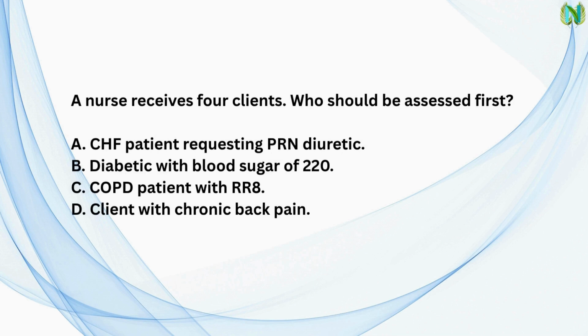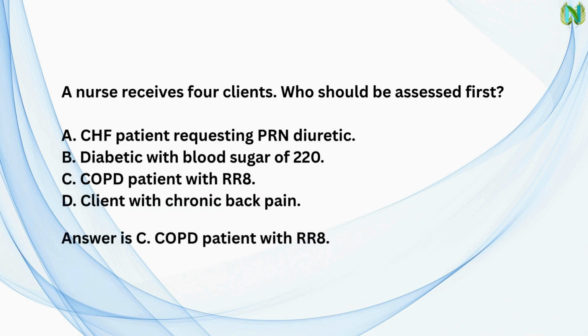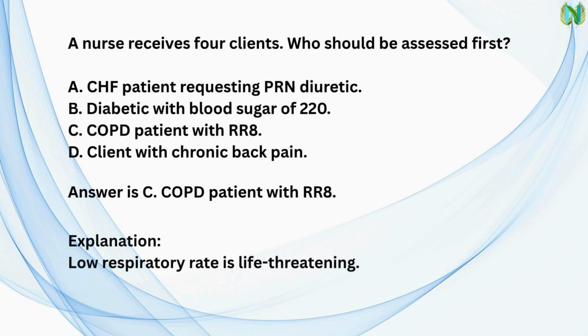Next question. A nurse receives 4 clients. Who should be assessed first? A. CHF patient requesting PRN diuretic. B. Diabetic with blood sugar of 220. C. COPD patient with RR 8. D. Client with chronic back pain. Answer is C. COPD patient with RR 8. Explanation. Low respiratory rate is life-threatening.